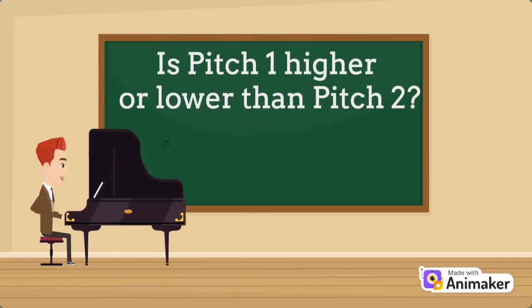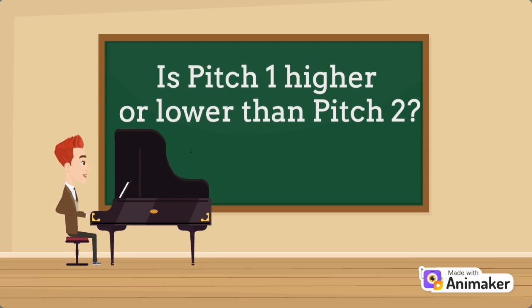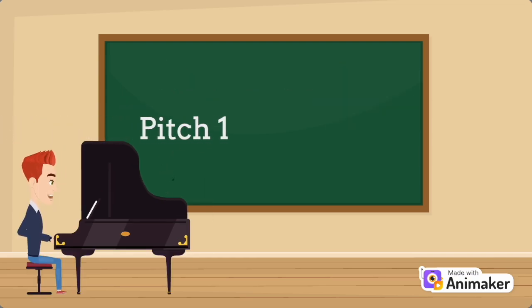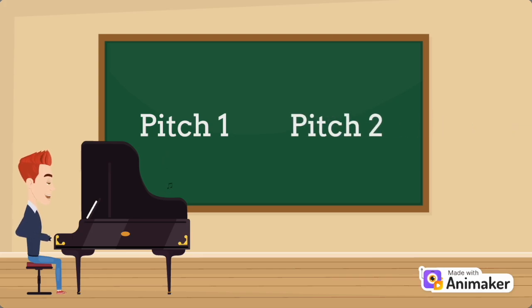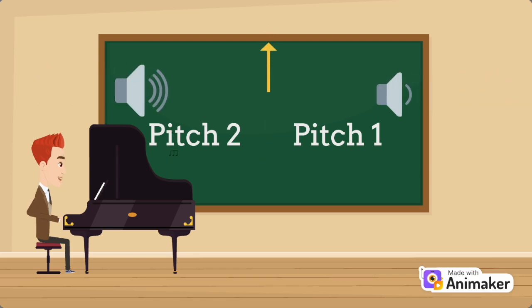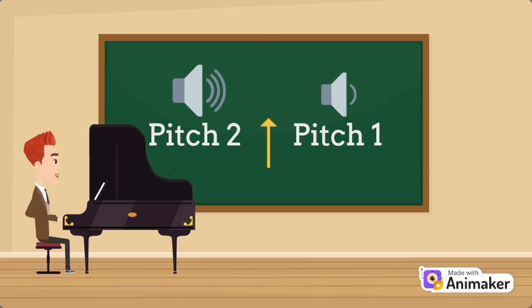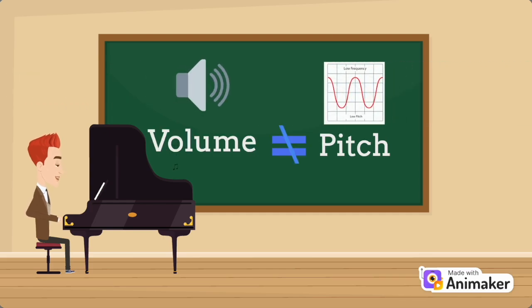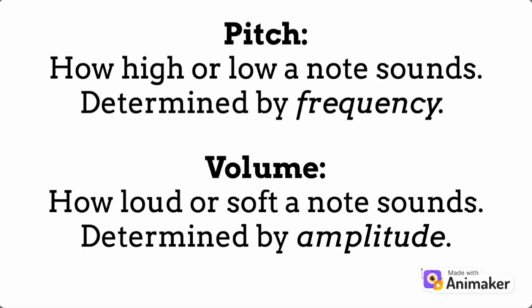How about this example? Is pitch 1 higher or lower than pitch 2? The answer is that pitch 2 is lower than pitch 1. You might have thought that pitch 2 was higher than pitch 1 because it was louder than pitch 1. However, it is a common mistake to confuse volume with pitch when we are first learning music. Where pitch is how high or low a note sounds and is determined by frequency, volume is how loud or soft a note sounds and is determined by amplitude, something we will cover in depth in another lesson.